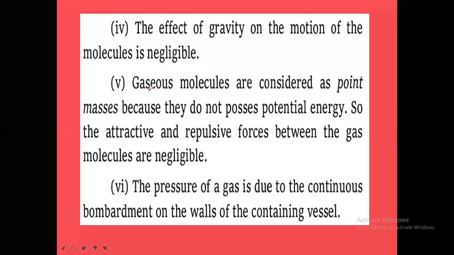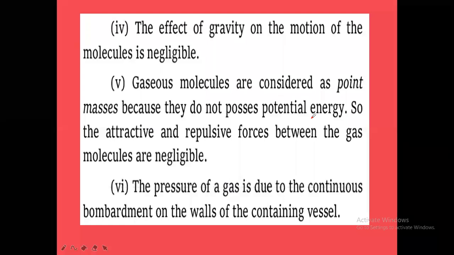So these all are postulates of the kinetic molecular theory of gases. Next, gaseous molecules are considered as point masses. Point masses means very small masses, because they do not possess potential energy. The potential energy formula is mgh: mass into acceleration due to gravity into height.